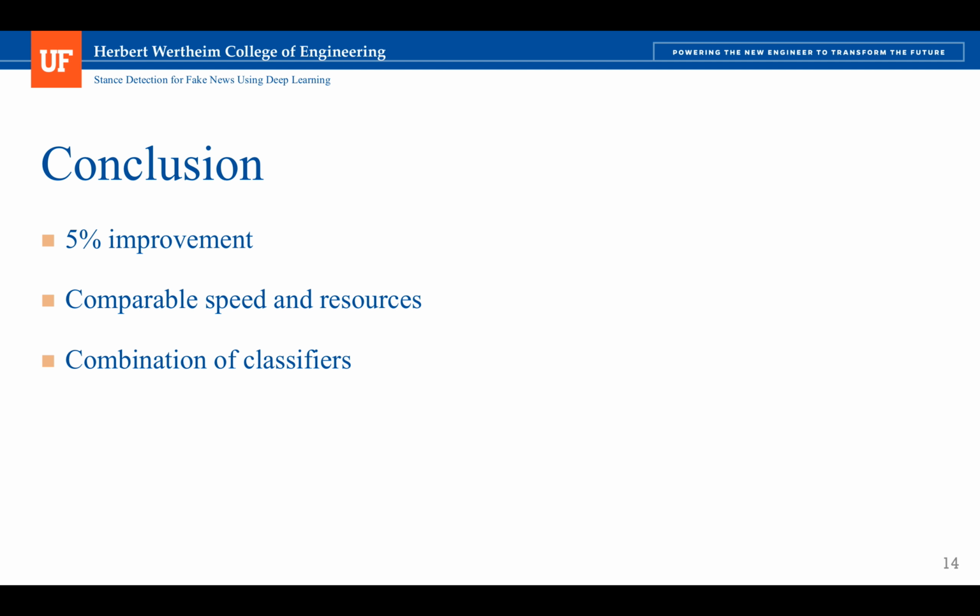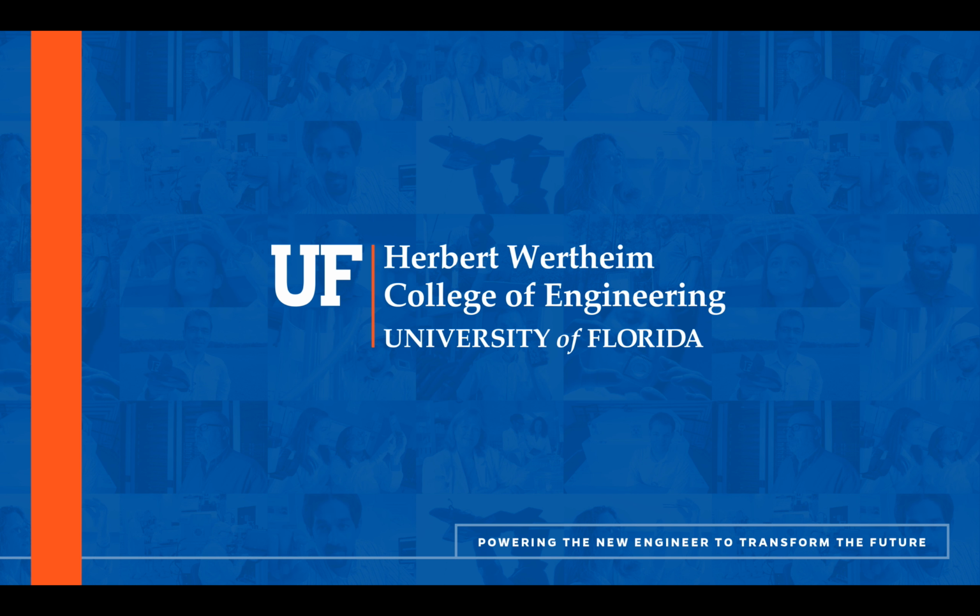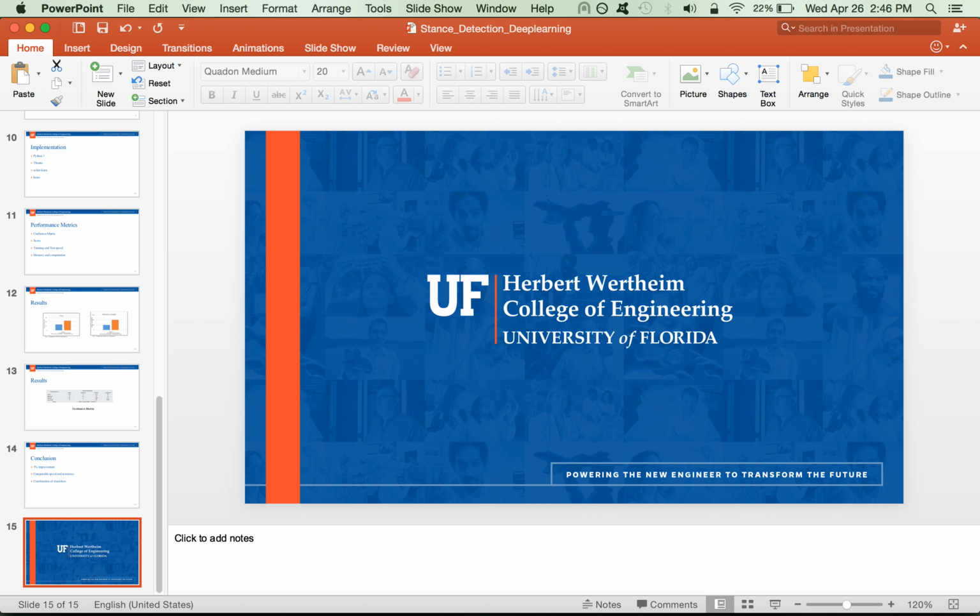A way to improve the classifier would be using a combination of classifiers. Some people have used a bag of words classifier for the initial related and unrelated classification, and then use a machine learning classifier like deep learning for the agree, disagree, and discuss part. Another way to improve the classifier would be if we get more data to train and find better features. So that's it for the presentation. Now I'll show my code and do some demo on running the code.